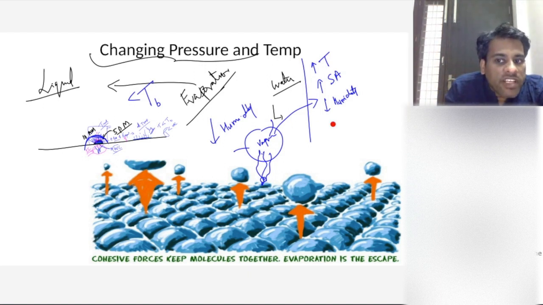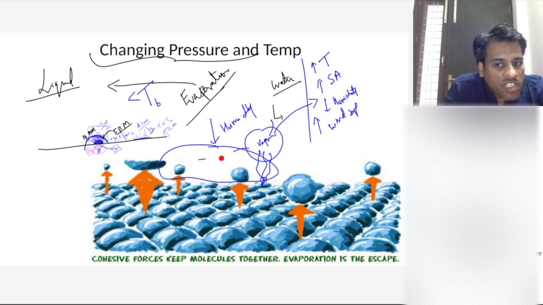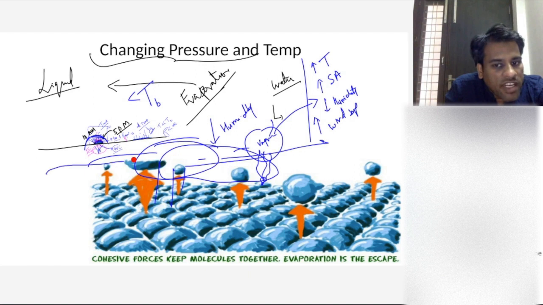If you increase the wind speed, write down, if you increase the wind speed, that means if the air above the molecule is full of vapor, this wind will go away and another dry wind will take its place. Then more evaporation, then you remove this also. So if the wind is continuously blowing, it will increase the rate of evaporation.